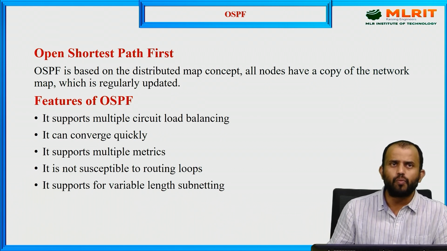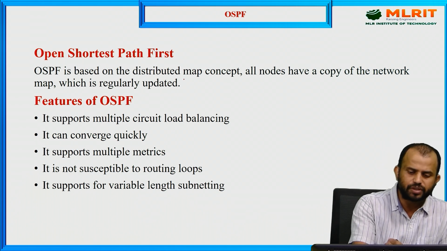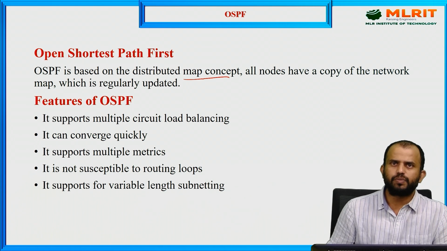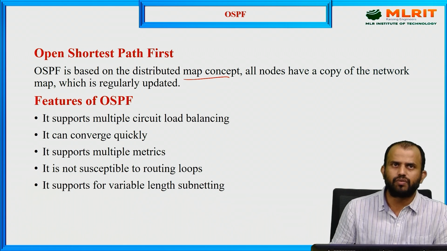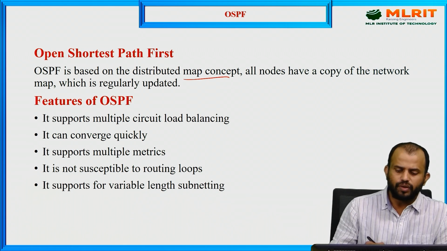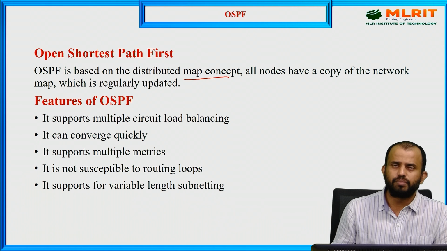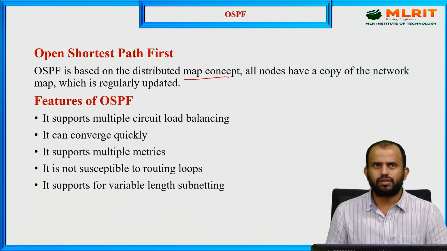So we have to open the values. In the name itself, it is Open Shortest Path First. It is distributed based upon the map concept, which means all the nodes have a copy of the network, and based upon the network, each and every network is updated regularly in the protocol structure. So here we are able to distribute the information based upon the map architecture only.